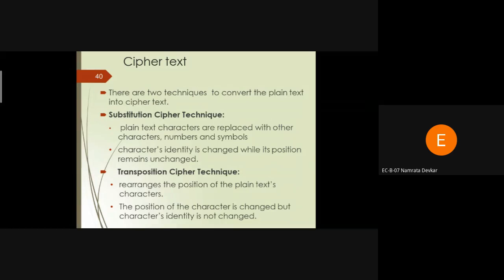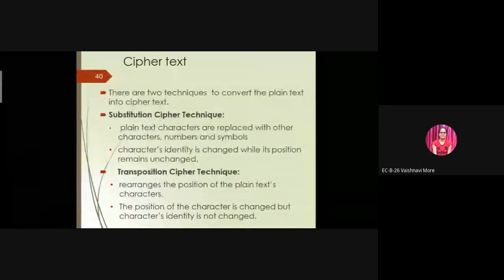Yes, sir. Okay, we have one more lecture, so can we continue or will we stop here? Yes, your response should be there. Have you understood? Today we'll stop here.